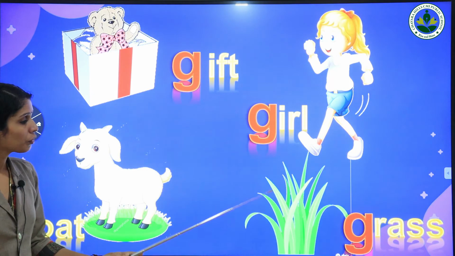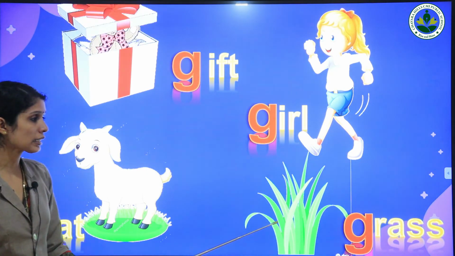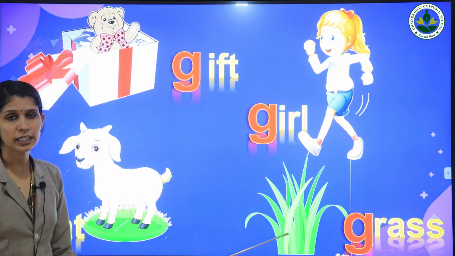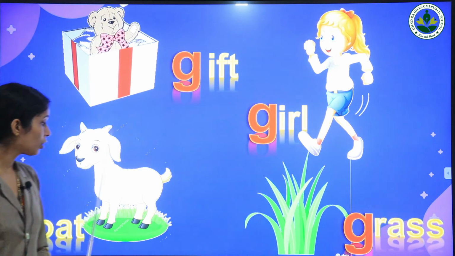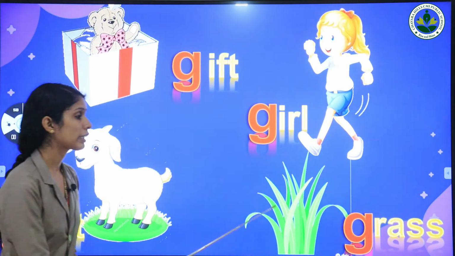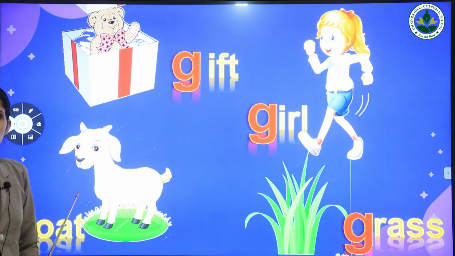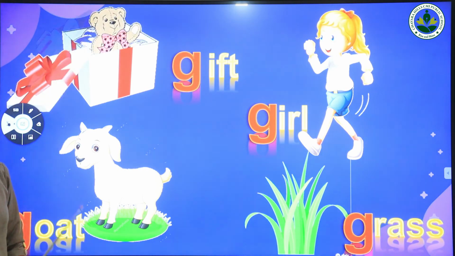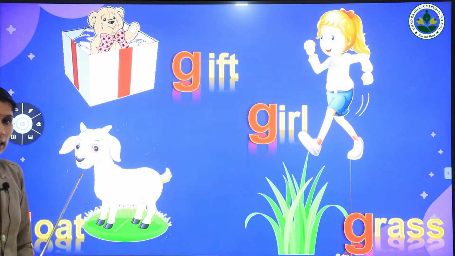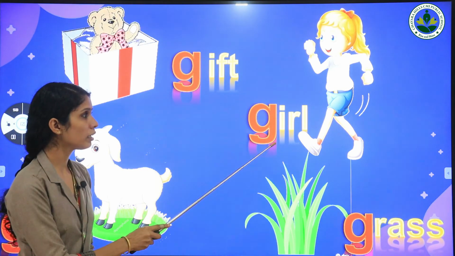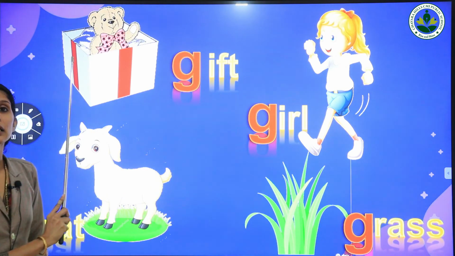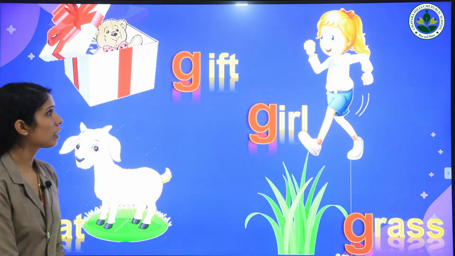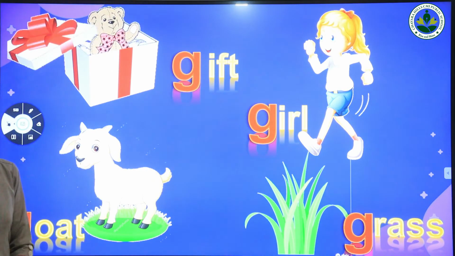And our next word starting with letter G is grass. Repeat after me. Grass. Once again, grass. This goat likes to eat grass. So G is for a goat and goat likes to eat grass. And look at here. This girl got a gift. So these are the words starting with letter G.